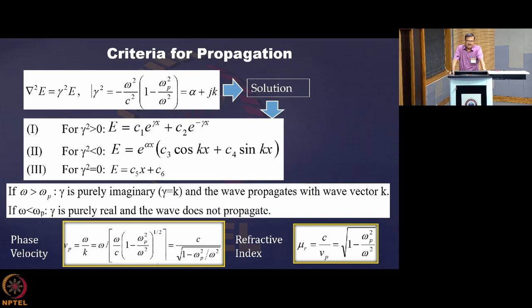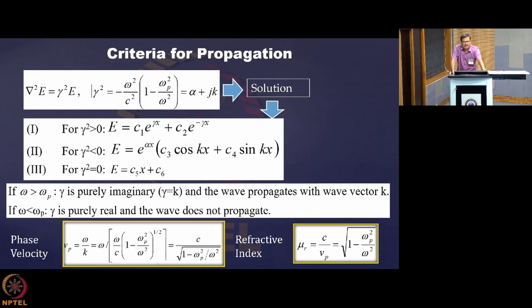And if omega is less than omega p, then gamma is purely real. You see that. Then omega less than omega p, so that term inside the bracket in the topmost equation, you get gamma square purely positive, and then gamma is real. And in that case, if gamma is real, then the wave doesn't propagate, it gets damped.